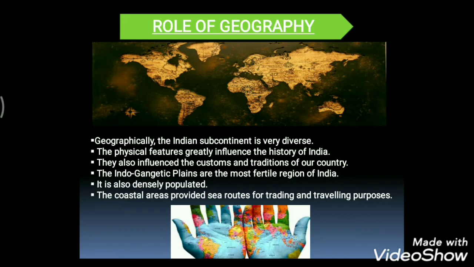There are huge mountains, hot and cold deserts, forests, fertile river valleys, plateaus, and coastal areas. The wide range of physical features makes the country a complete geographical study. These physical features greatly influence the history of India, and also the customs and traditions of our country.